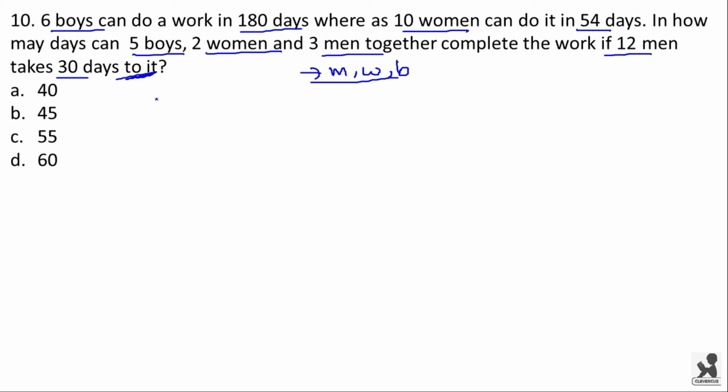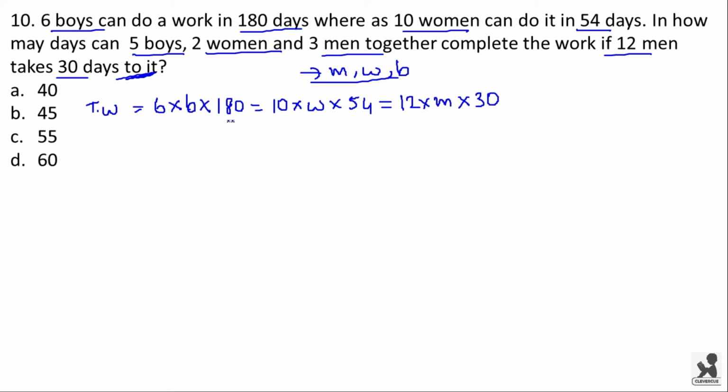Now we have number of boys into efficiency of boy into number of days taken by them. This will be the total work. Now this will also be equal to number of women into efficiency of women into number of days taken by them, which will be equal to number of men into efficiency of one man into number of days taken by them to do it.